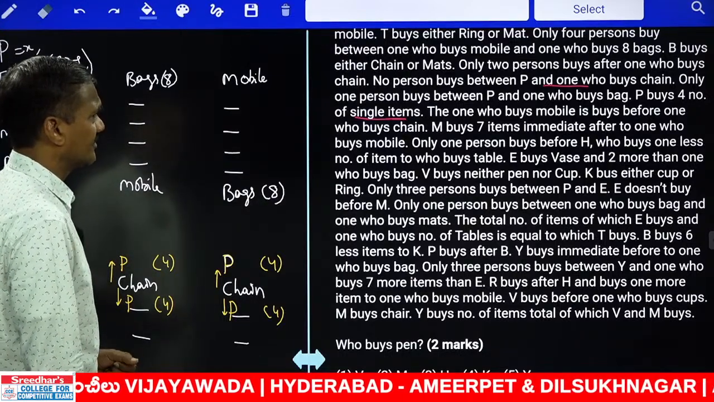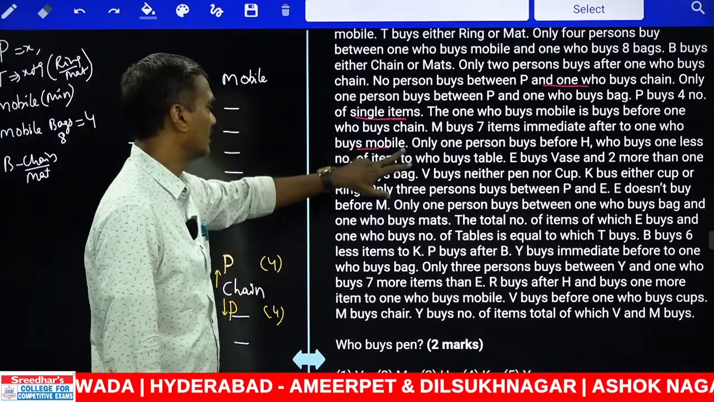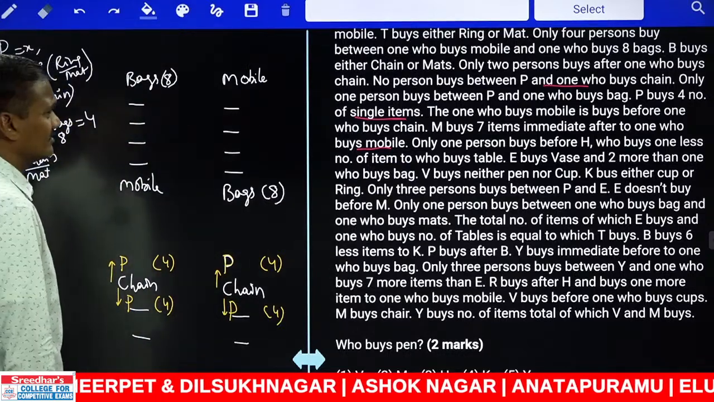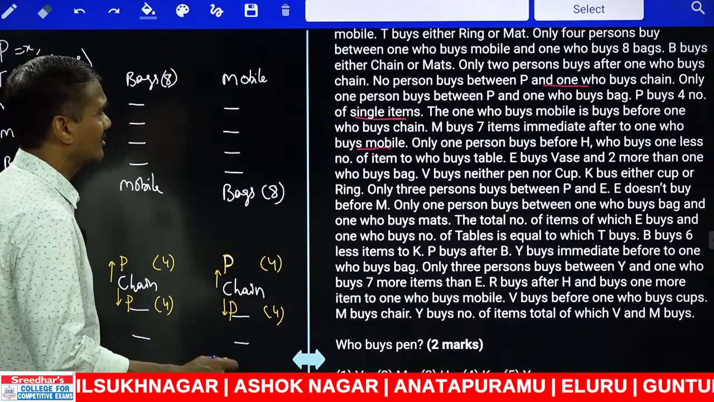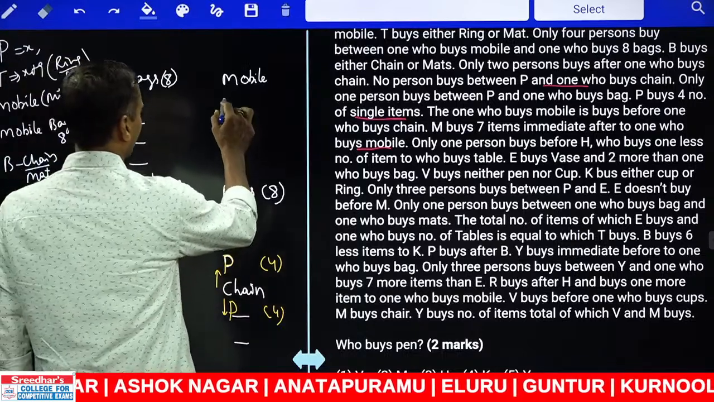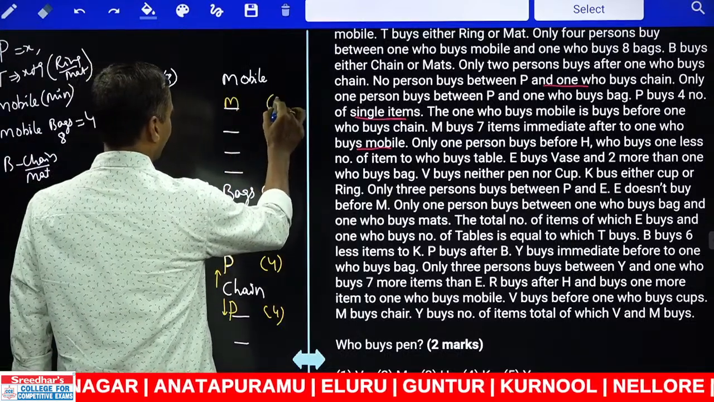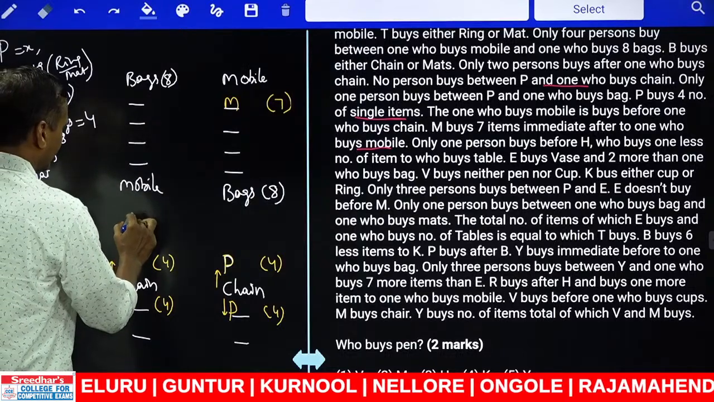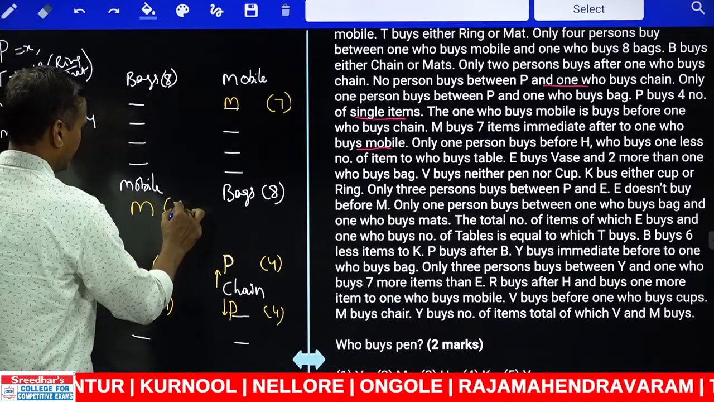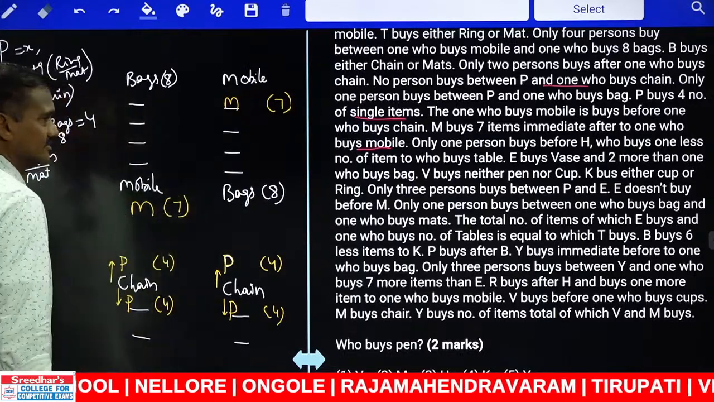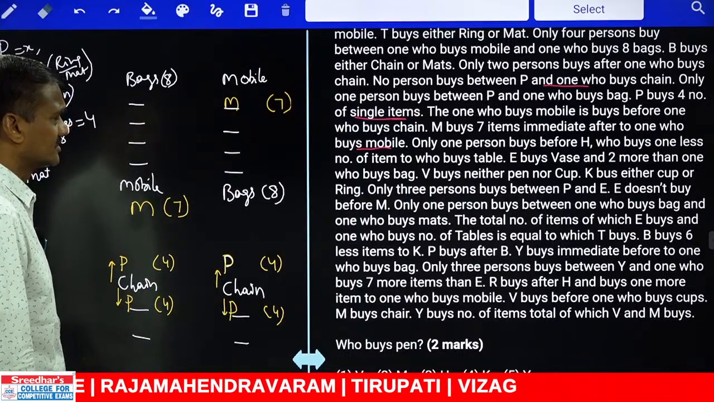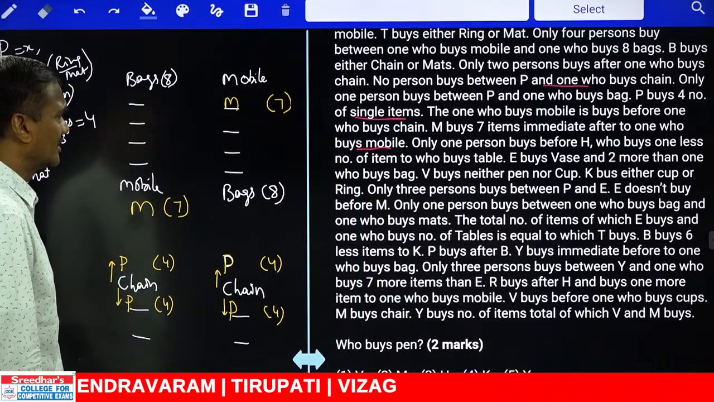M buys 7 items immediately after the one who buys mobile. Now immediately after the one, who is that person? M, and he buys how many? 7 items. And only one person before H, and H who buys one